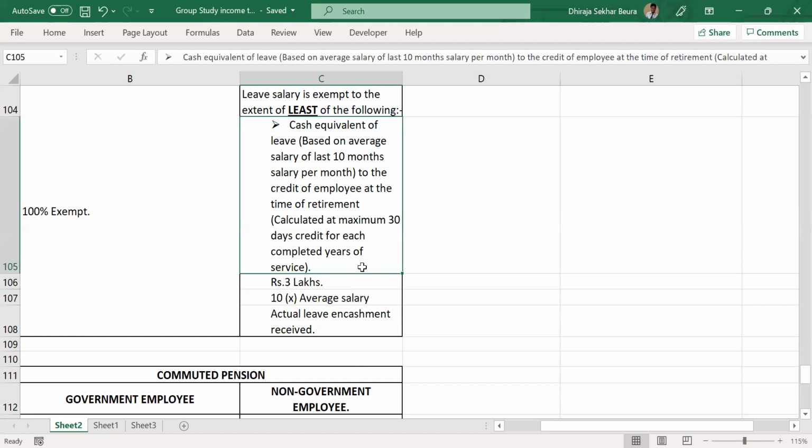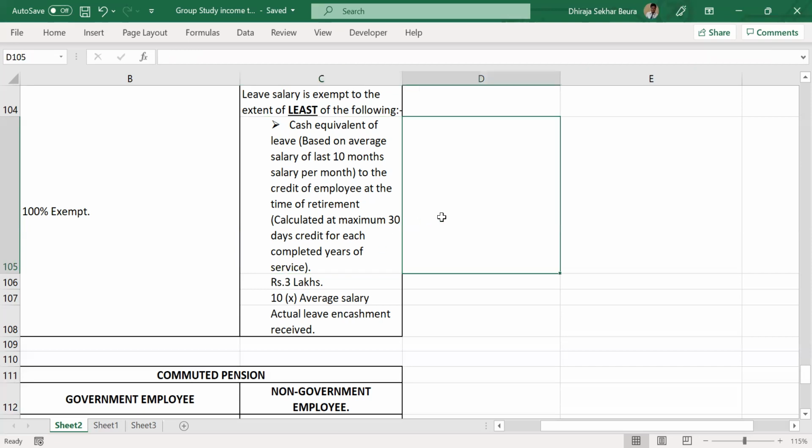The fourth one reads something like this: cash equivalent of leave based on average salary of last 10 months' salary per month to the credit of the employee at the time of retirement, calculated at maximum 30 days credit for each completed year of service. What does this mean?